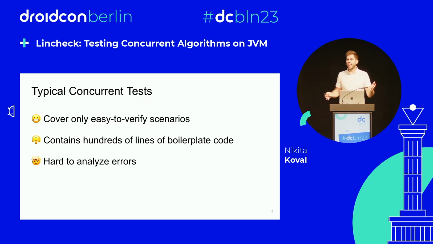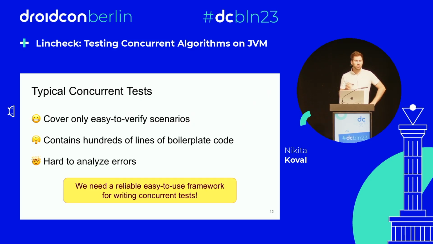What can you do after that? The only way to understand the bug, to understand the issue, is to read the code over and over and over until you understand the root cause of the bug. Because usually there is not enough information to understand the error.